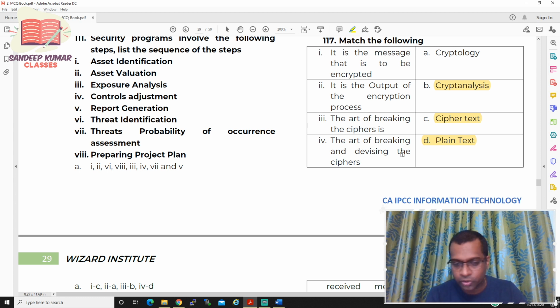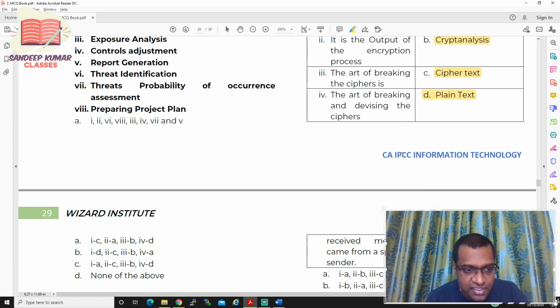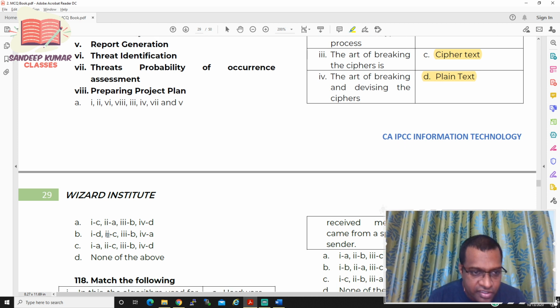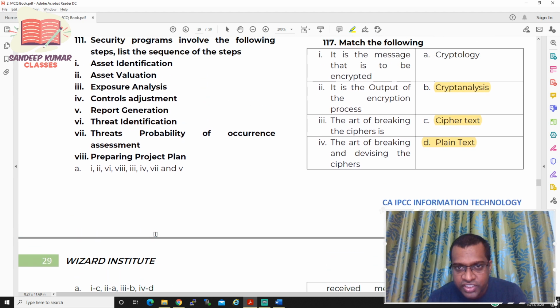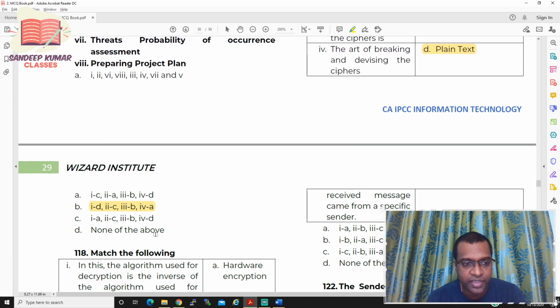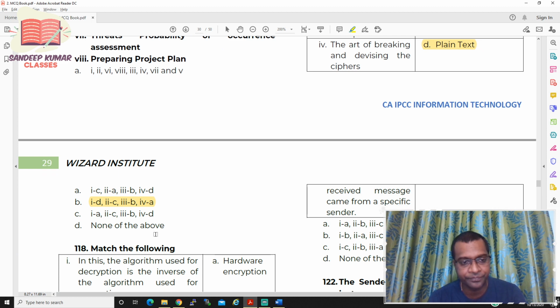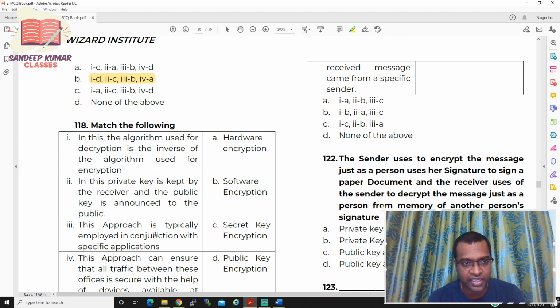So which option has that? Let us see. D, C, B, A. So the option should be B. So this is the right option. So the answer for question number 117 should be B, D, C, B, A. Now let us move to question number 118.